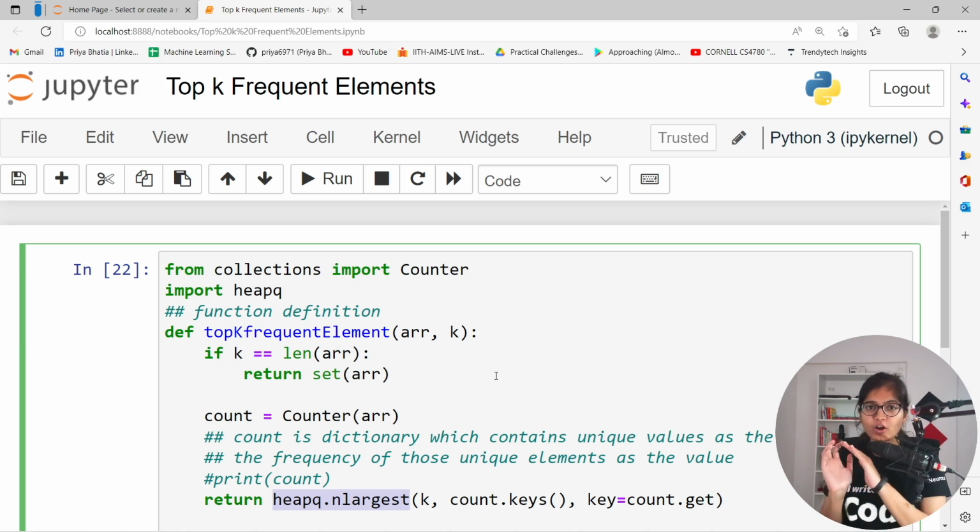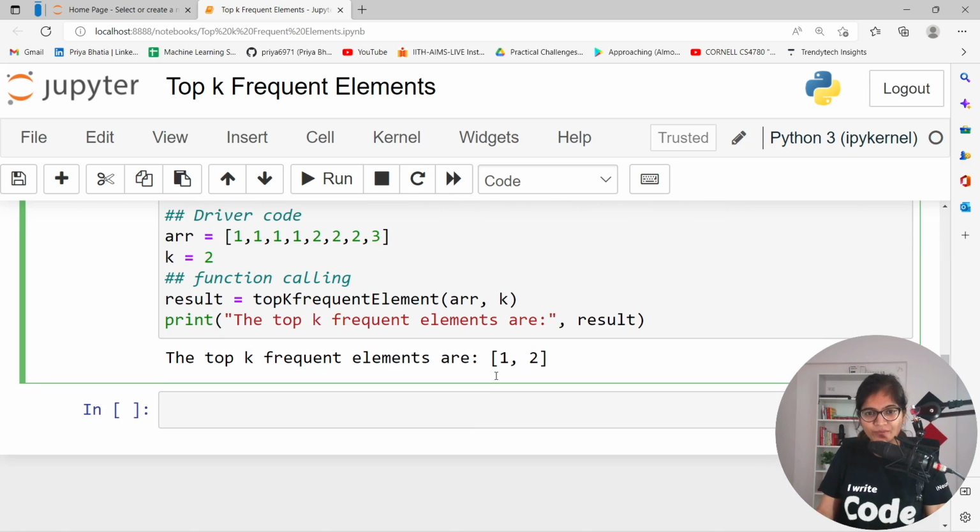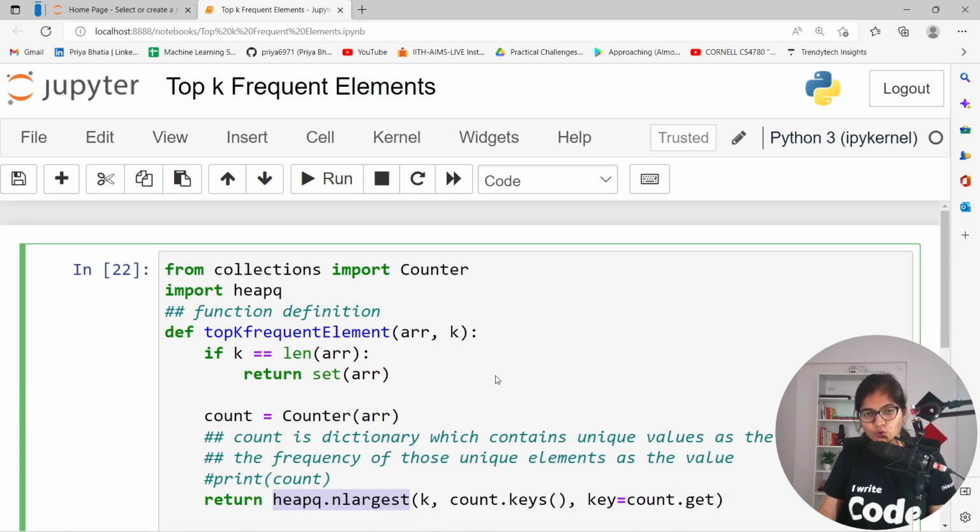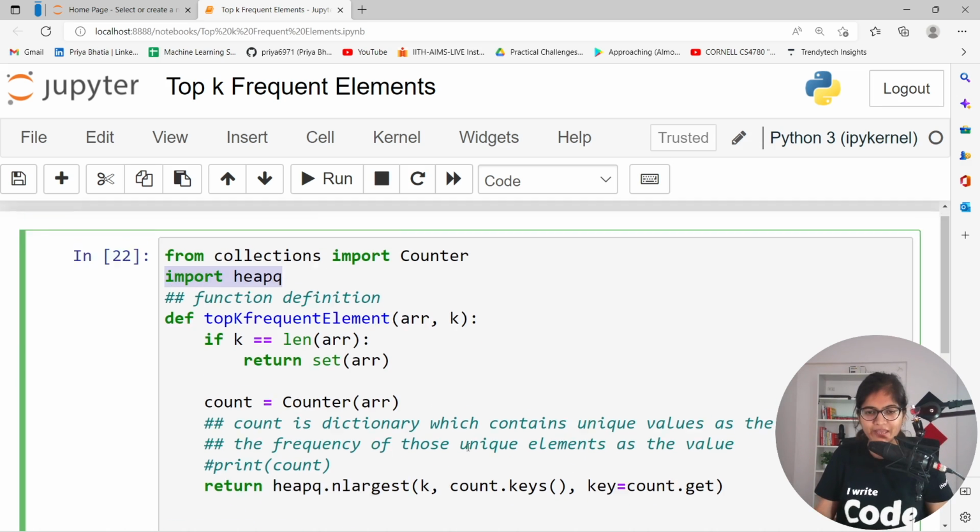Whatever concepts we have studied, you can directly use by just calling one method. So I would suggest everyone go to the standard documentation as well, which I just showed you, to utilize those functions, so that if you face these kinds of questions in future, you can directly use them by just importing heapq.